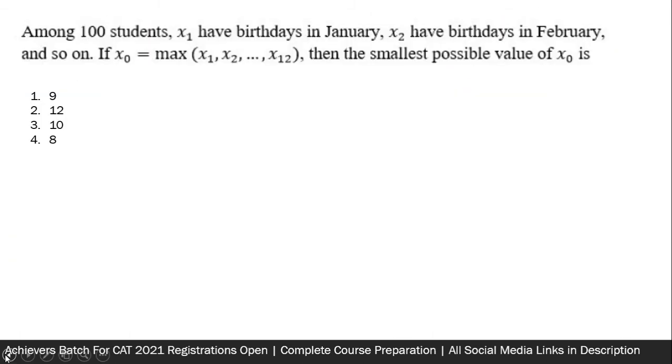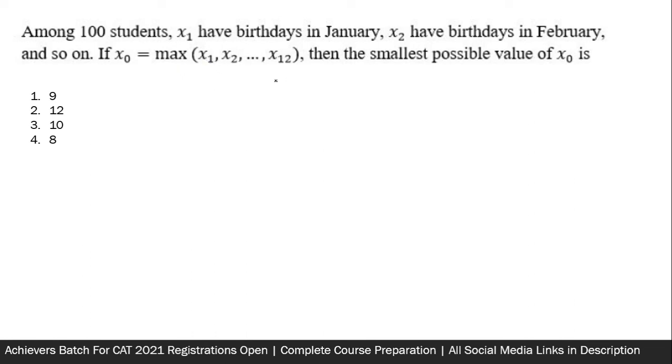So moving on to the fourth question. This is rather a very small question based on understanding, not based on solving or algebraic capabilities. Okay, so you have to understand a reasoning question manipulated in algebraic way. So there are 100 students. Some have birthdays in January, some have birthdays in February, etc. Okay, so sum of this x1, x2, x3, x4, up to x12 will be equal to 100. Nothing common, obviously. And this expression on the right hand side tells you the maximum among x1, x2, x3, x4, up to x12.